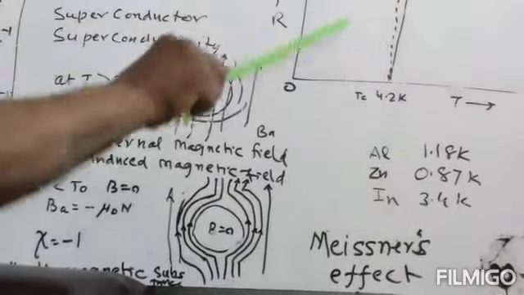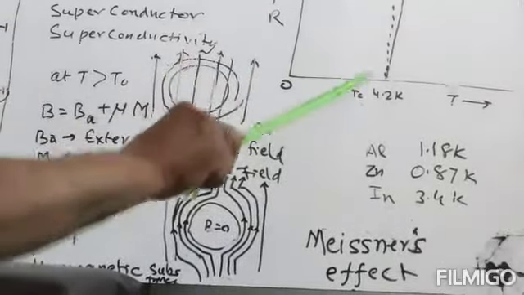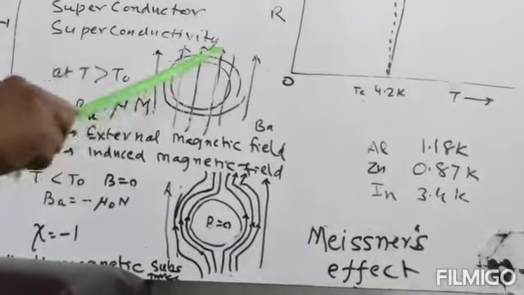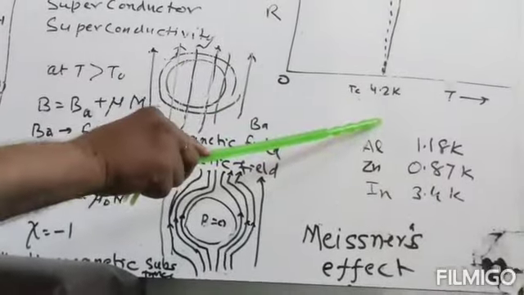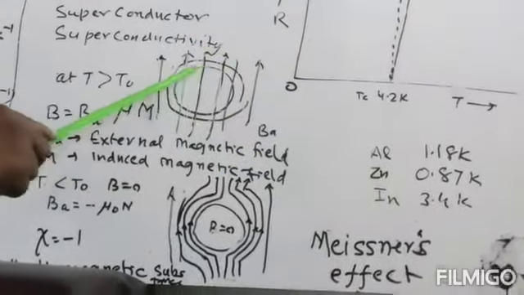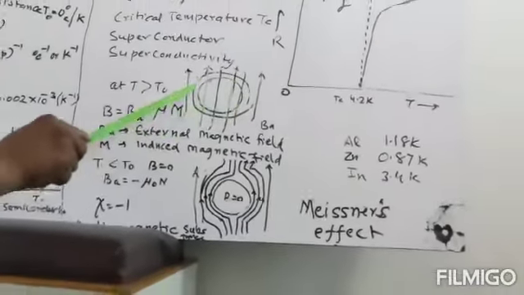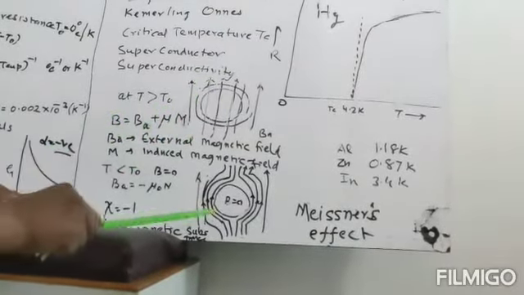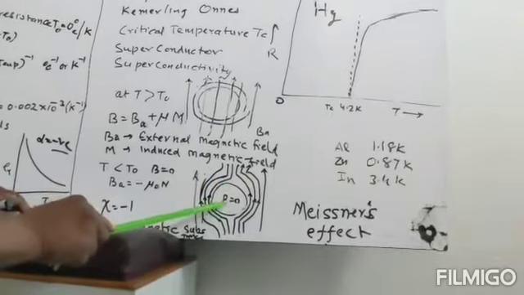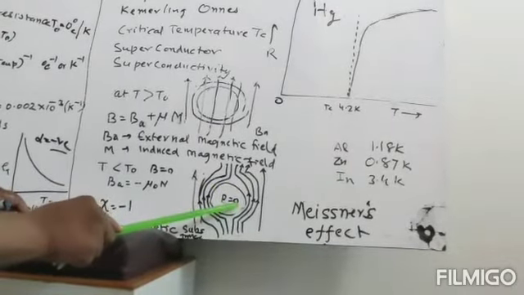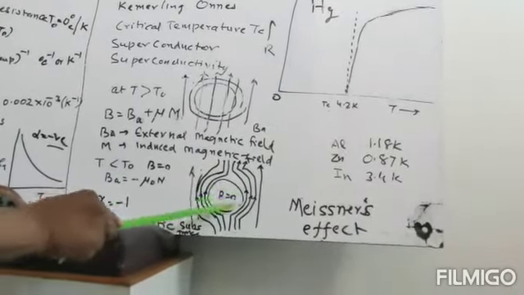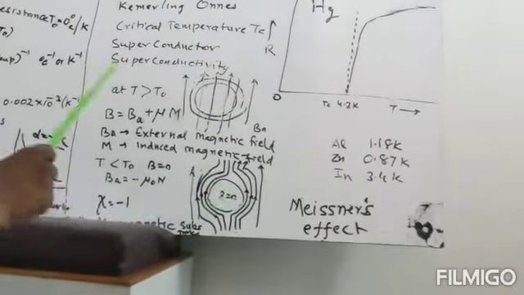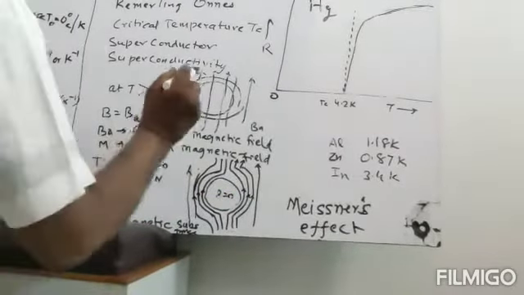And if we decrease the temperature, and when it becomes a superconductor, then these magnetic lines of force will not pass through the material, they will be away from it. So when the temperature is more than critical, B is not equal to 0 inside.